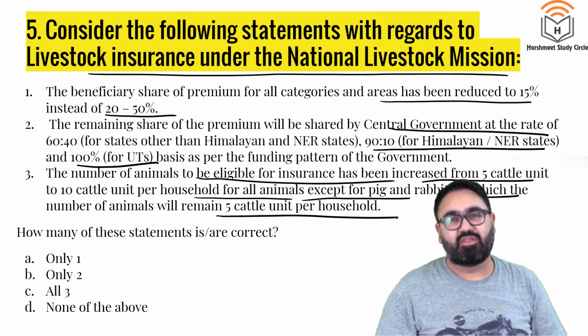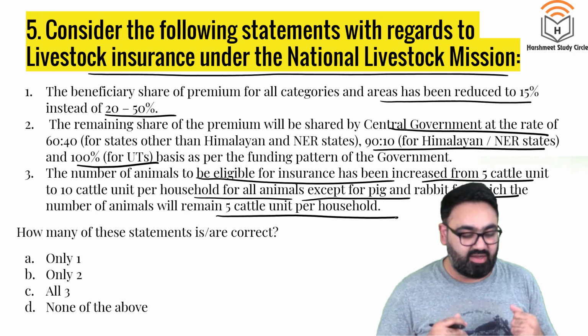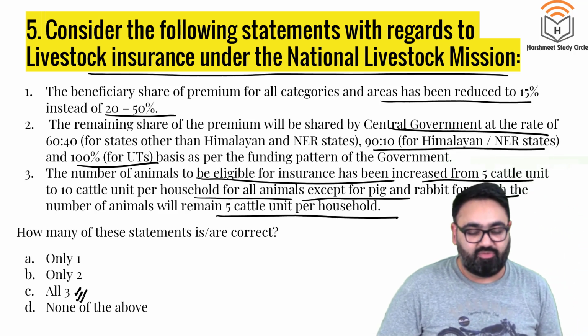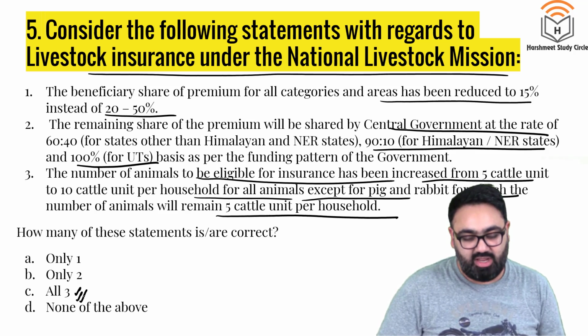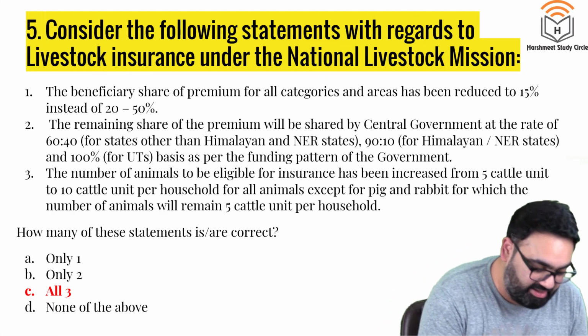National Livestock Mission is something that the government has been focusing on to improve farmers' income and to diversify their income. All these 3 are correct. These are the new provisions of the livestock insurance under National Livestock Mission. I've taken all this data from the PIB. The PIB has carried an article today.